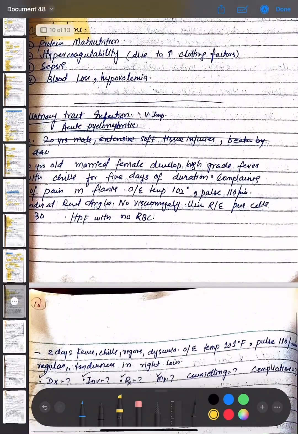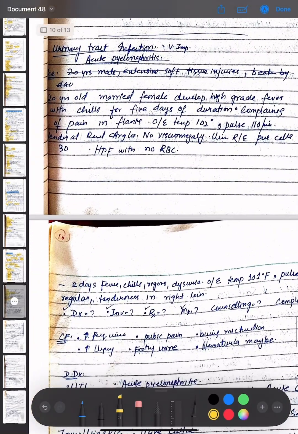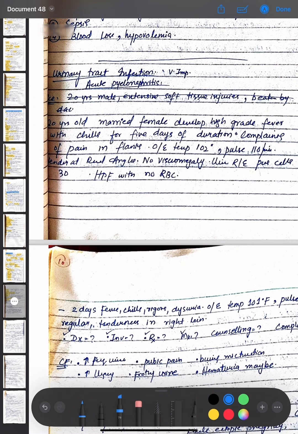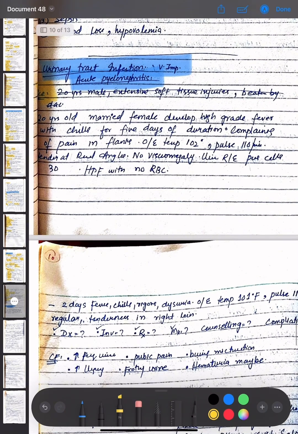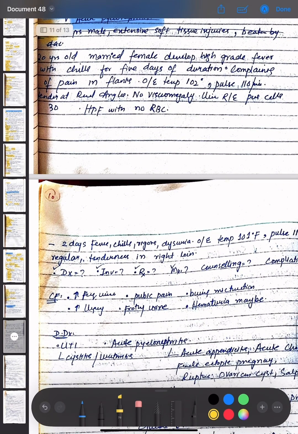Now coming to the next topic, which is UTI, that is urinary tract infection, also known as acute pyelonephritis. We have a scenario of a 20-year-old married female who develops high grade fever with chills for 5 days, and she is complaining of pain in the flanks. On examination, temperature is 102 degrees and pulse is 110 per minute. She is tender at the renal angles and there is no visceromegaly. Urinary pus cells are 30.